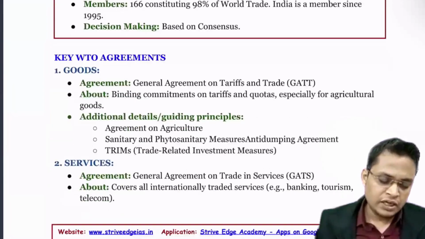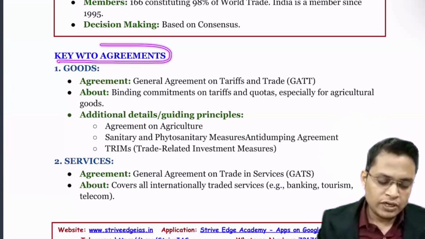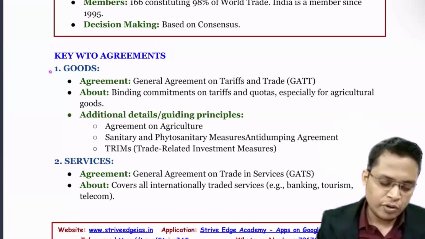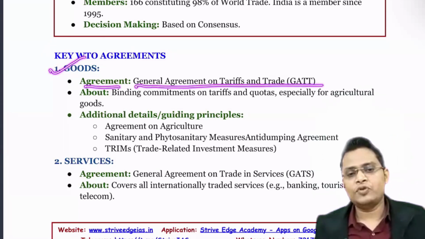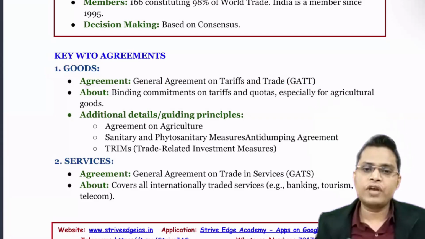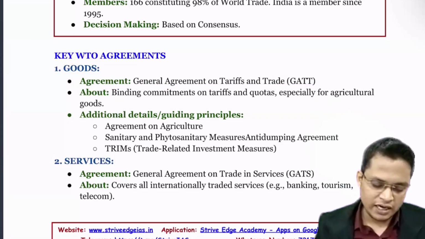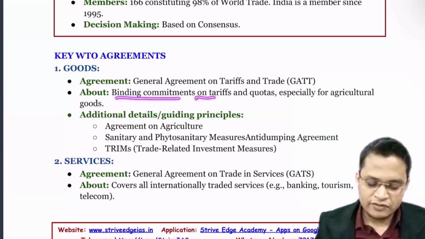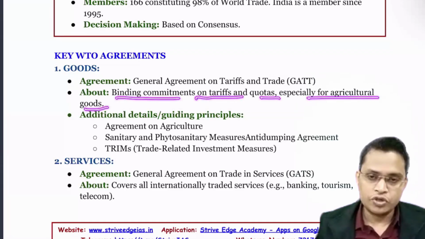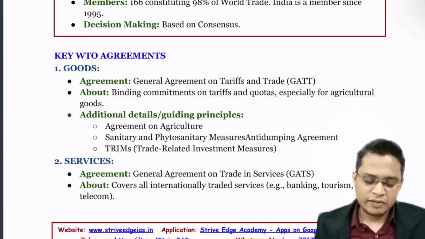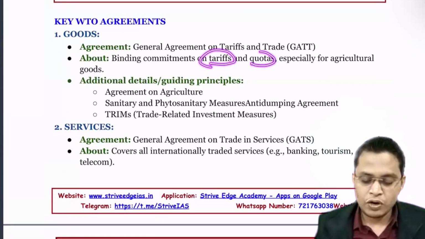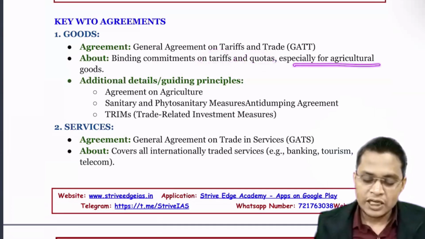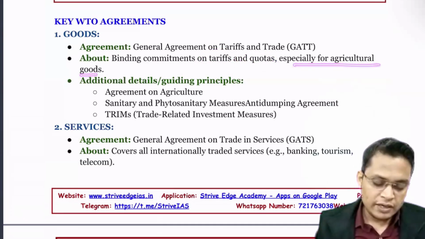Okay, chaliye. So let's see the key WTO agreements. First one is about goods: the General Agreement on Tariffs and Trade. To regulate the trade in goods, we have GATT. It has binding commitments on tariffs and quotas, especially for agricultural goods. That basically means a binding agreement on what kind of tariff we can impose, quotas, and what the restrictions on quotas are, especially for agricultural goods. So there is an agreement on agriculture.